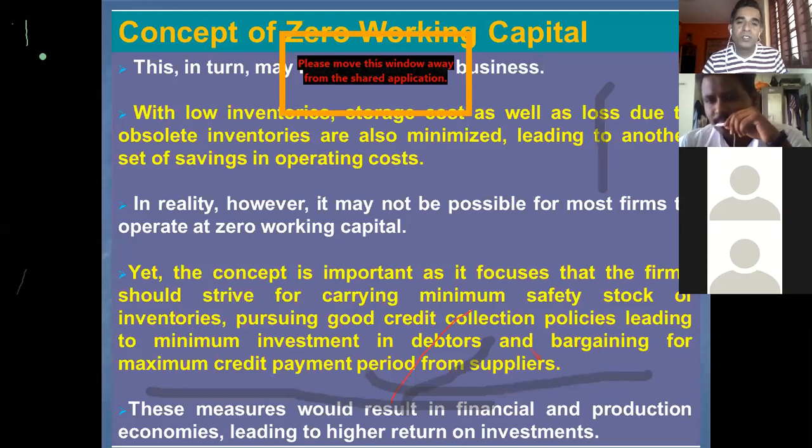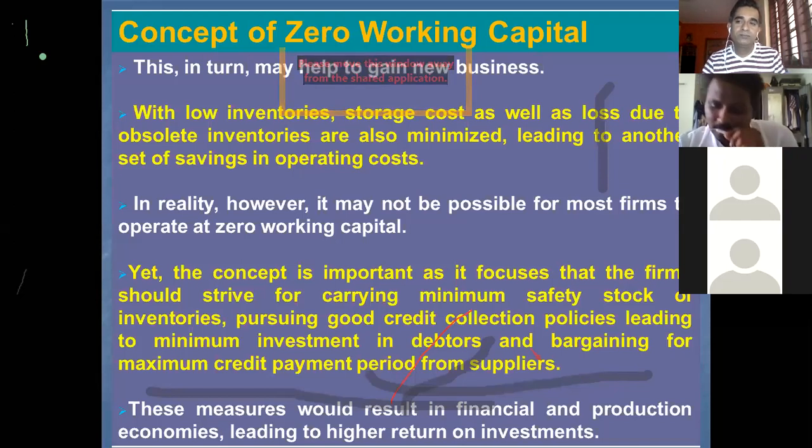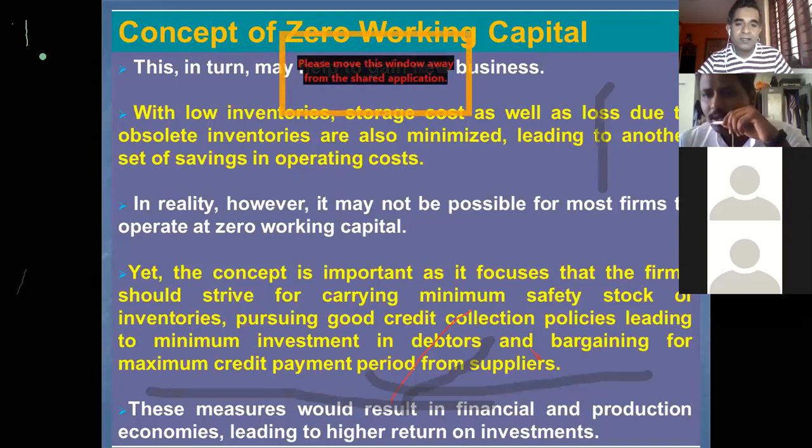The second part of your question: whether it is good or bad to have a huge amount of liquidity for a company. This is a good question. The liquidity, if you remember, is the current ratio, calculated as current assets divided by current liabilities. That ratio of the company should be compared with the industry average. The ideal ratio should be equal to the industry average or slightly higher than it. That is considered a good liquidity position.